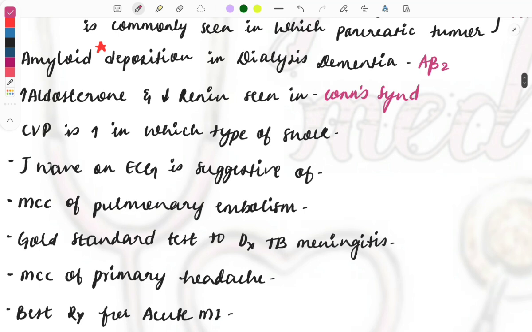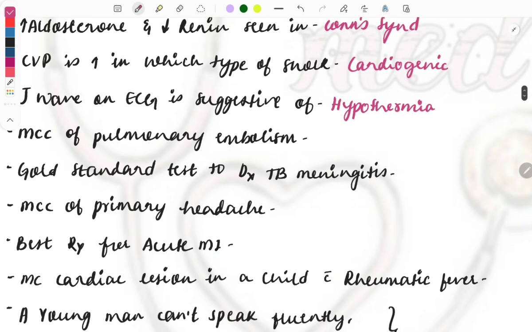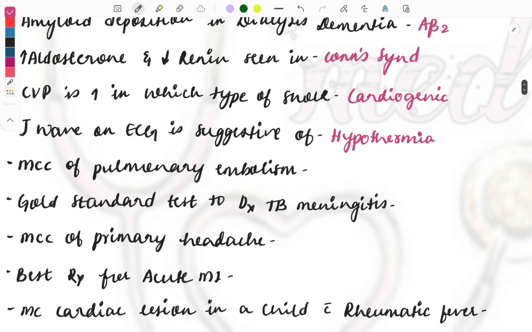Then CVP is increased in which type of shock? Central venous pressure is increased in cardiogenic shock. J wave on ECG is suggestive of hypothermia. ECG is an important topic and you will get one question from the ECG, so note it down and read all the points related to the ECG. Which disease shows which ECG finding, the special findings like this J wave, the Osborne wave seen in hypothermia, then absent P wave, all those things.